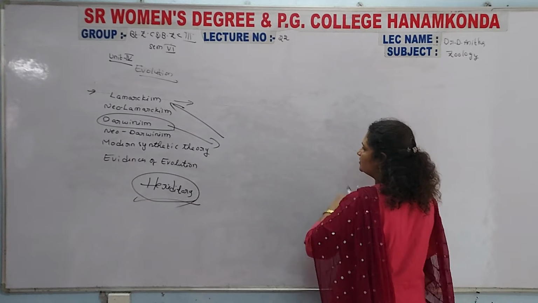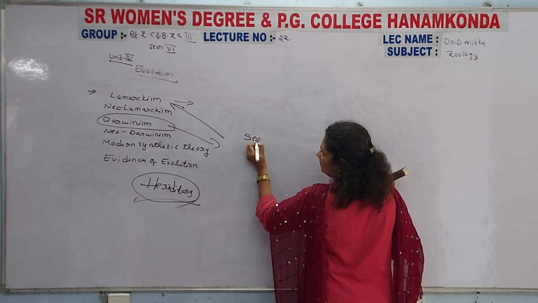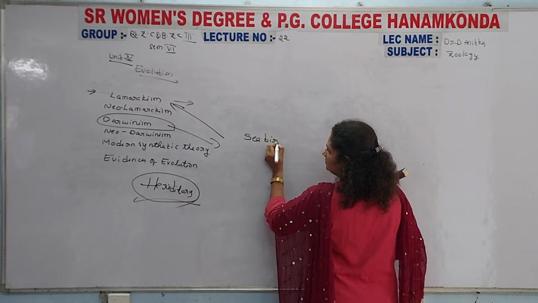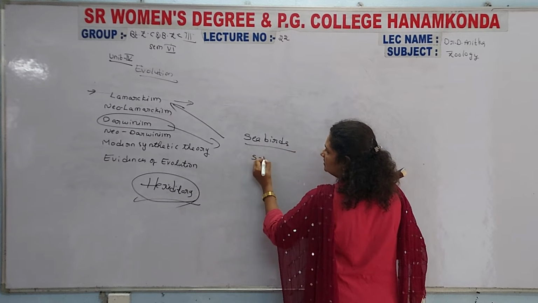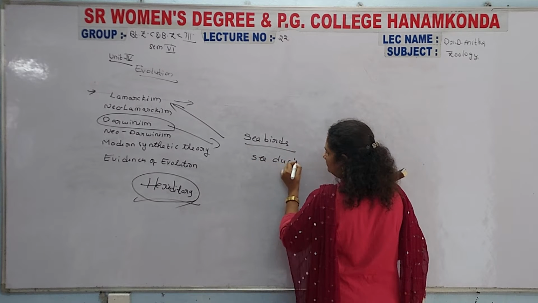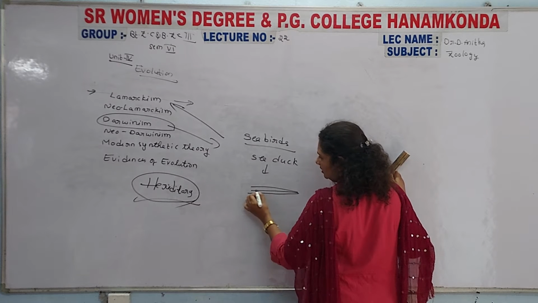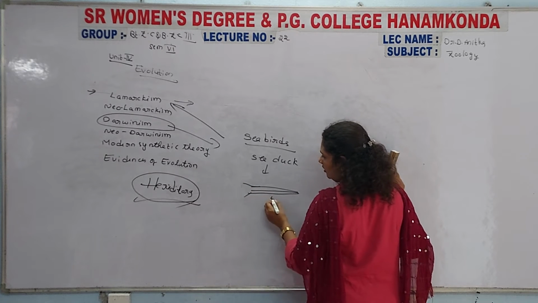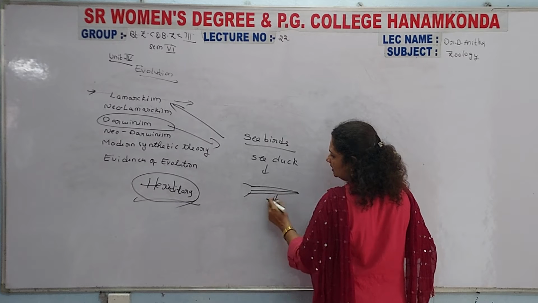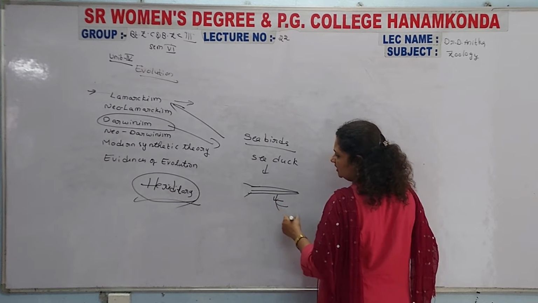And some of the seabirds, mainly the sea duck, may possess a long beak. This is helpful for capturing food material easily.